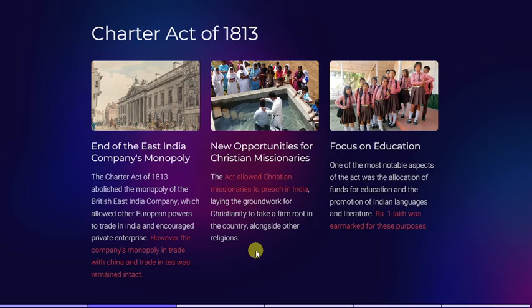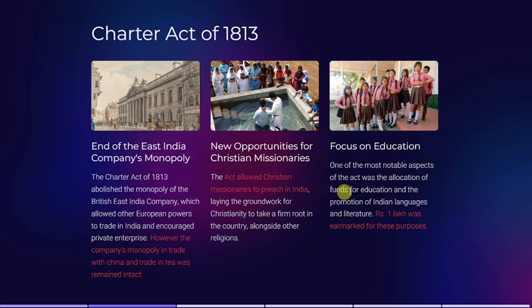So why did the Britishers want to start preaching the Christian religion in India? Because they knew that when they converted Indians to be like them in some manner, it would be easier for them to govern the Indian people. That is why they started preaching the Christian religion in India.